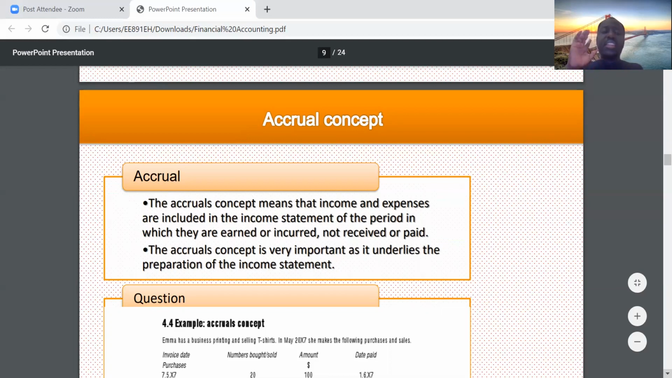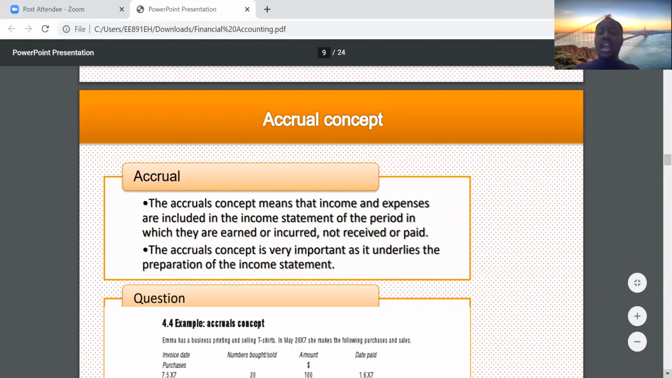So please keep this in mind. The accrual concept is not a cash basis. It looks at things from an earning and incurring point of view. The accrual concept means that income and expenses are included in the income statement when they are earned or incurred. So you do not necessarily have to receive or pay cash for it to qualify to go into the income statement. That's the whole point.